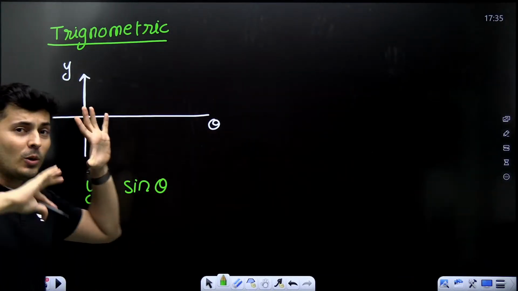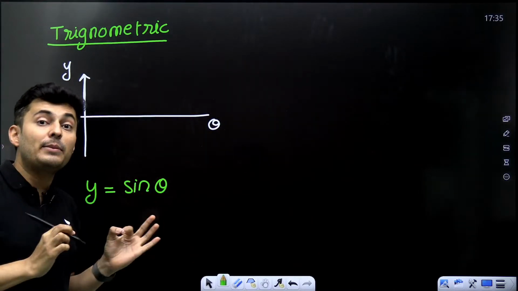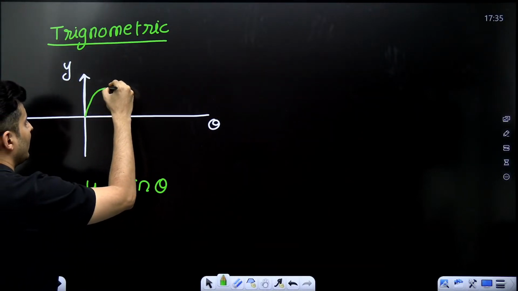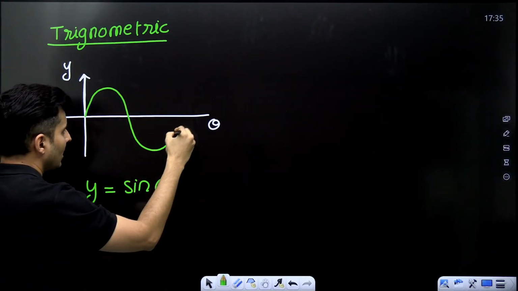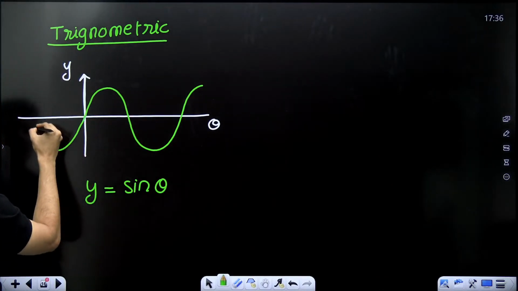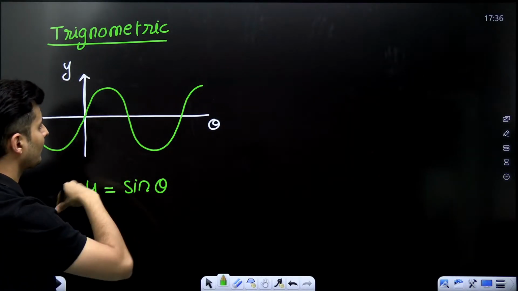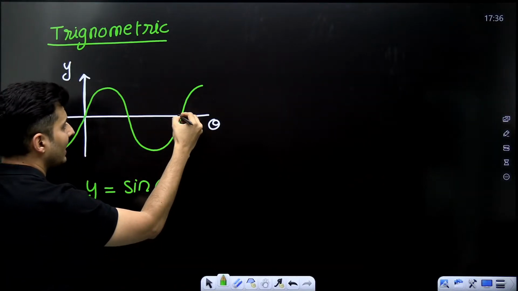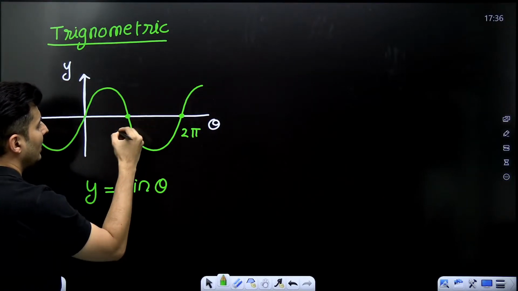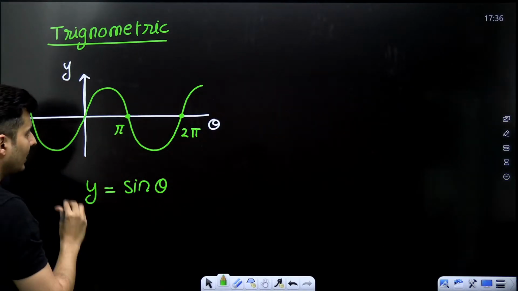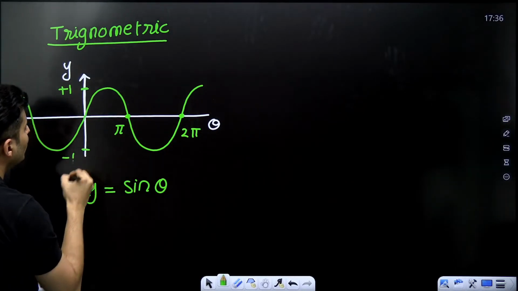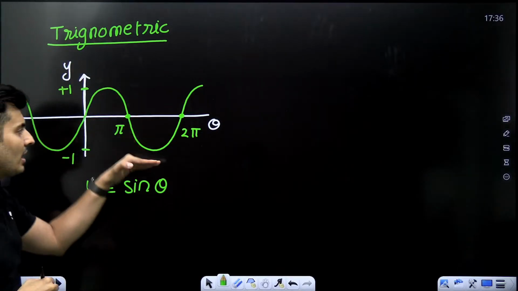The graph will look like a speed breaker, and the speed breaker starts from 0. That means it will go up like this, come down like this, go up like this, like a speed breaker. And that speed breaker also continues here on the reverse side. When you complete one cycle, this point will be 2 pi radians, this point will be pi radians, correct? And the maximum value is +1 and the least value is going to be -1. It goes up, comes down.